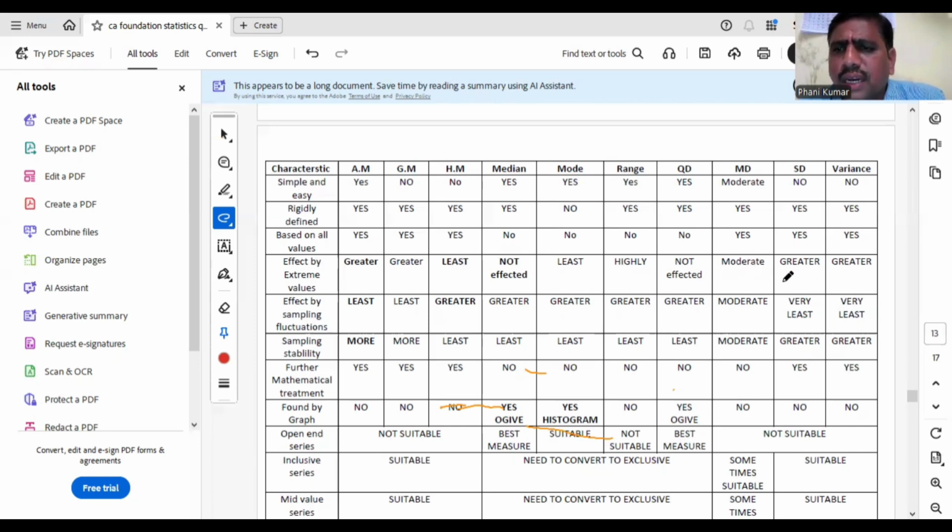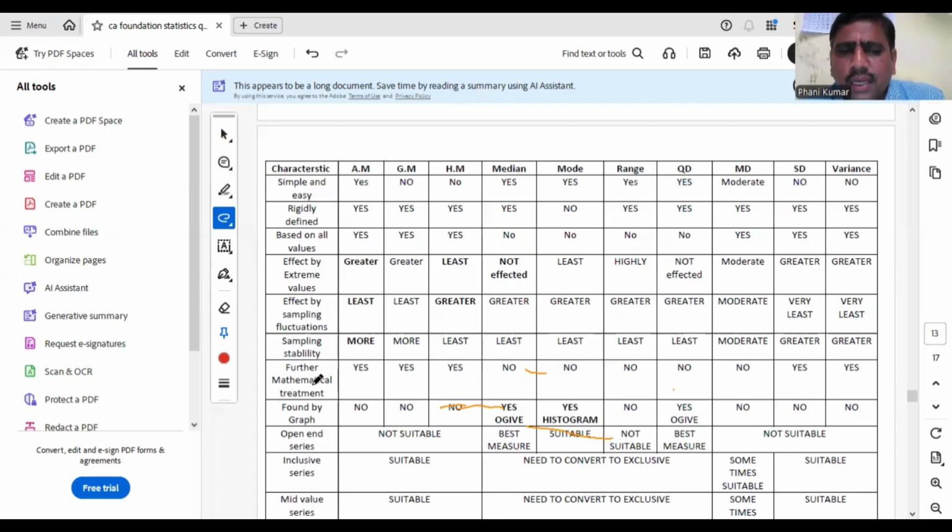MD is moderately affected. Coming to range and SD, range is mostly affected by extreme values. SD also has a greater effect. If range is given in the options, go for range. If it is not range, SD is greatly affected by extreme values, even though variance is also greater. Sampling fluctuation effect: least effect for AM, similarly least effect for SD also. SD and variance are least affected by sampling fluctuations. Stability is more for AM, that means for SD also stability will be more.